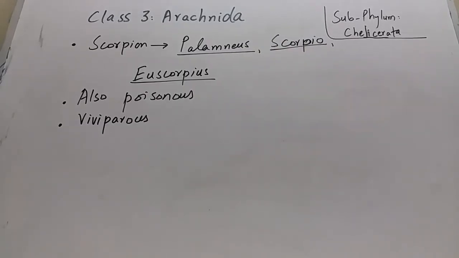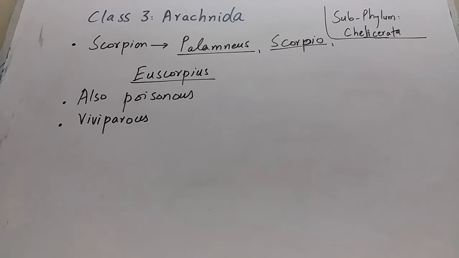Scorpions. Scorpions have many genera. Some of them include Pelemnus, Scorpio, and Euscorpius. Scorpio is also the name of a star, and if you look at the star, there is the shape of a scorpion. So Scorpio is also a genus of scorpion, and next is Euscorpius.